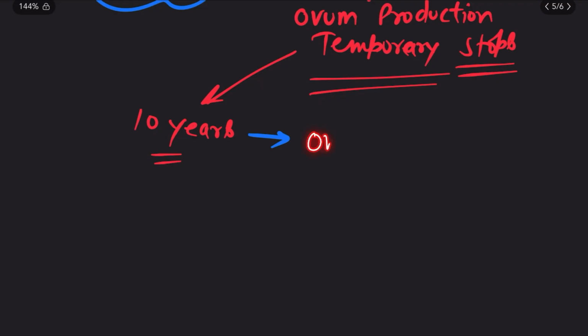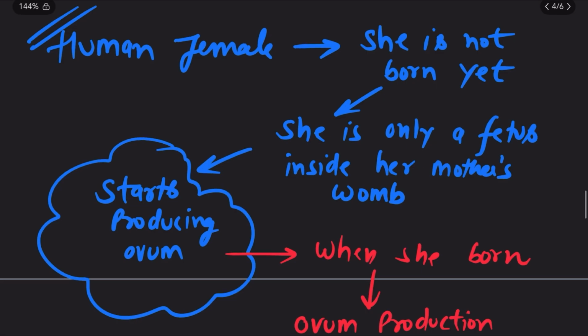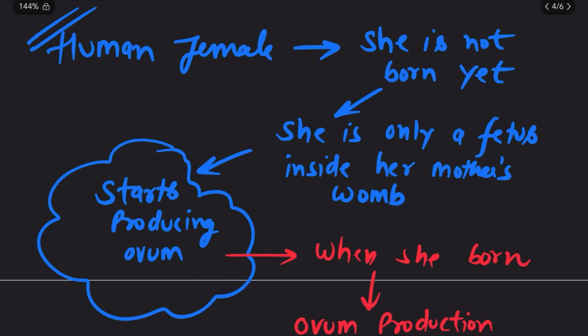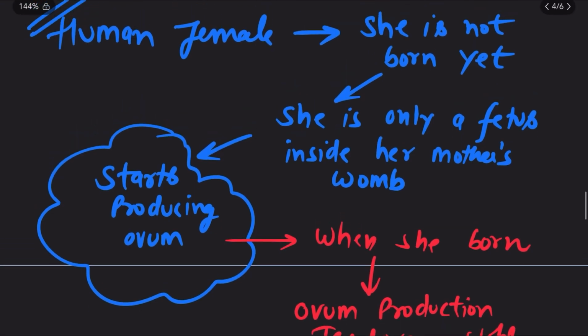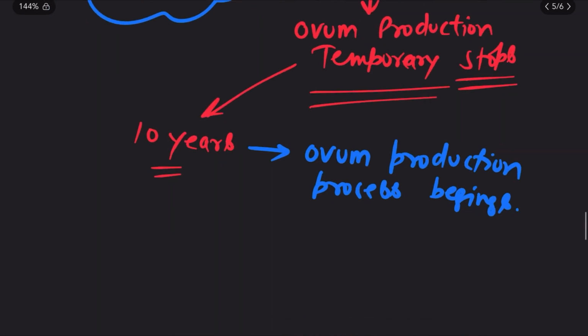Okay, so the ovum production process begins, right? So this is the very big difference between the male and female. The male starts producing sperms when he is 11 or 12 years old, but a female starts producing ovum when she is not born yet, and when she is born, the ovum production temporarily stops, and at the age of 10 years, let's say 10 years or 9 years in certain females, the ovum production again begins.